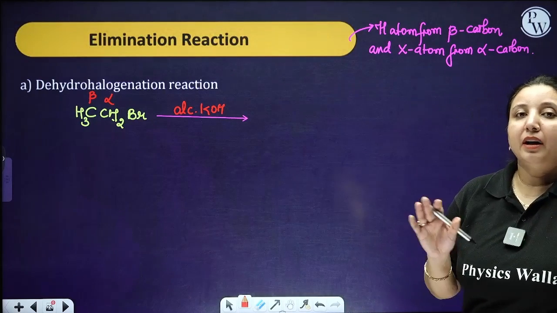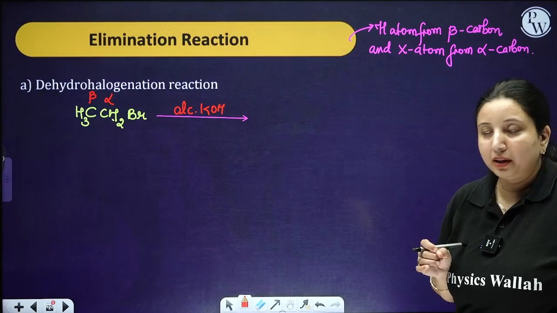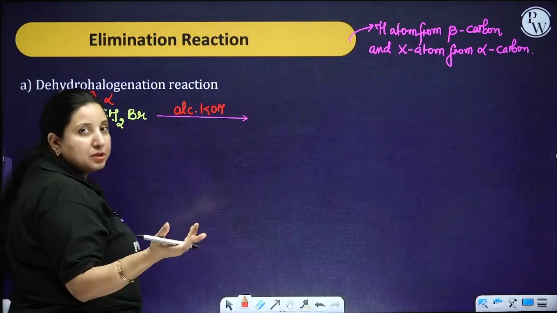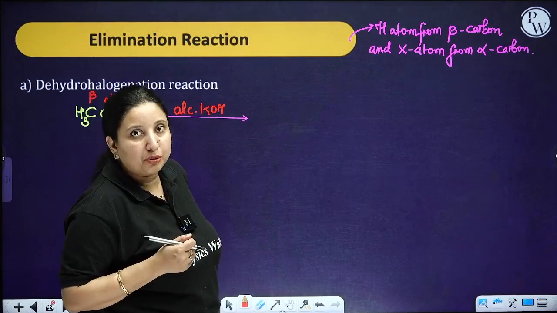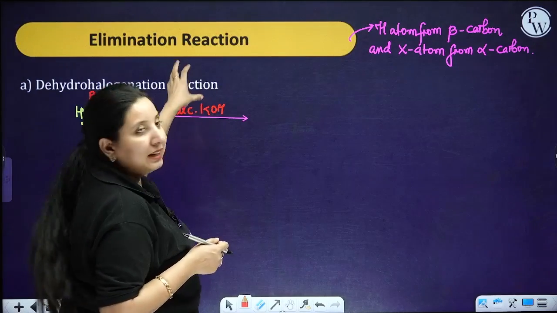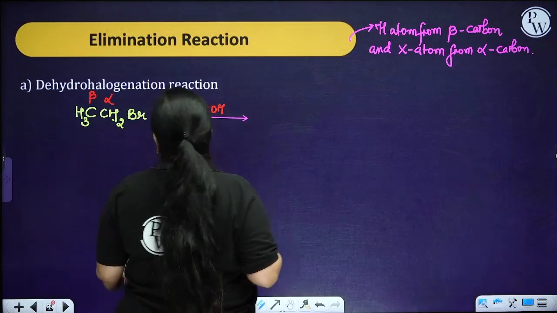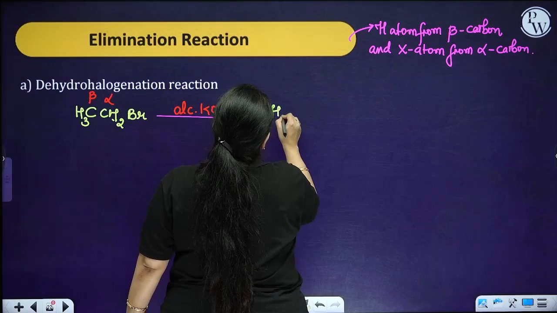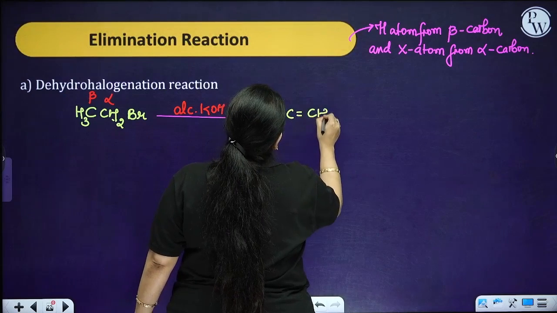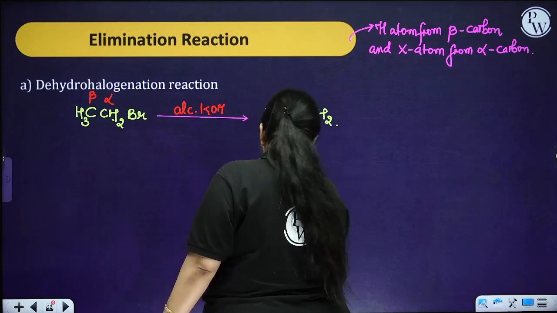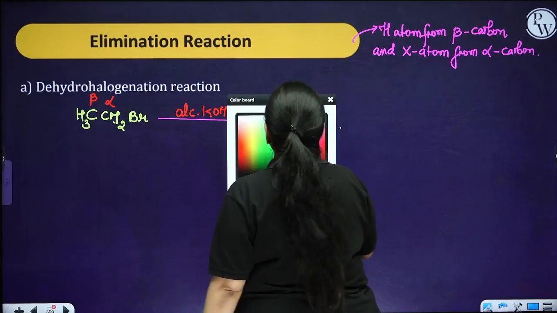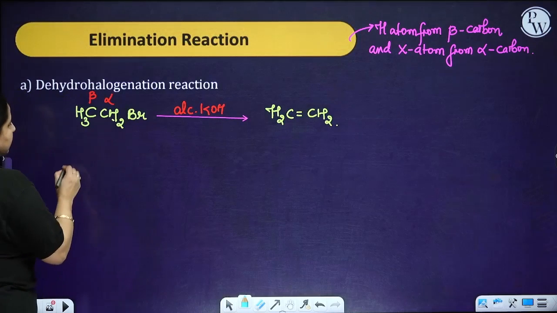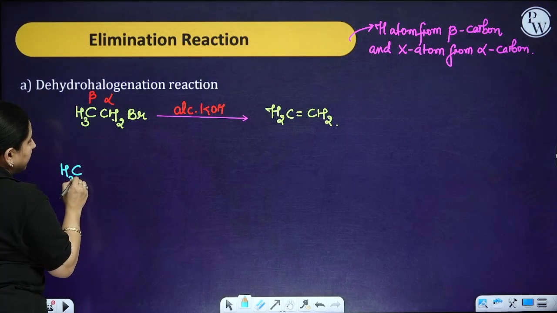Now over here we are having the alcoholic KOH. So when you are taking alcoholic KOH, it is going to act as a strong base as well as a strong nucleophile. So straight away the elimination reaction is going to take place. So what is going to happen? As a product you are going to get CH2 double bond CH2. So it was a bit easy for us to remove a hydrogen atom from here and the halogen from here. But what in case you are having two betas, like